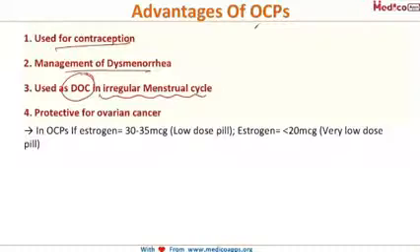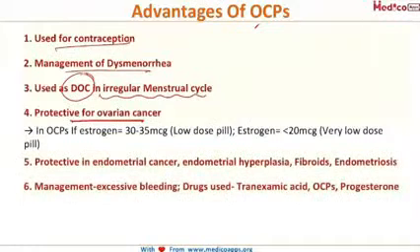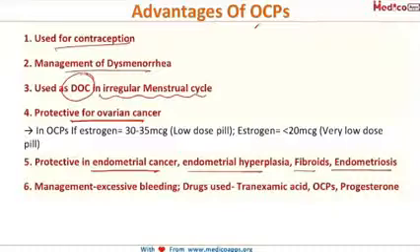They are also protective for ovarian cancer. We told that the more the number of ovulations, the more injury to the ovaries, and it will lead to ovarian cancer. So if one is giving OCPs, it is protective for ovarian cancer. Then they also provide protection in cases of endometrial cancer, endometrial hyperplasia, fibroids, endometriosis. Then they are also used for the management of excessive bleeding, that is menorrhagia.